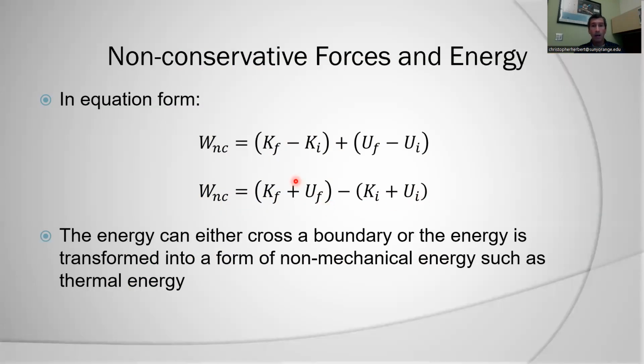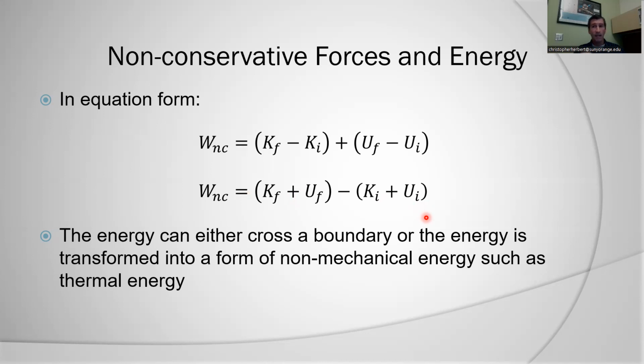We can change it up a little bit and say that the non-conservative work is equal to the mechanical energy at the end of the interaction minus the mechanical energy at the beginning of the interaction. Basically, my non-conservative work represents what I'm changing in terms of the total mechanical energy of the system.